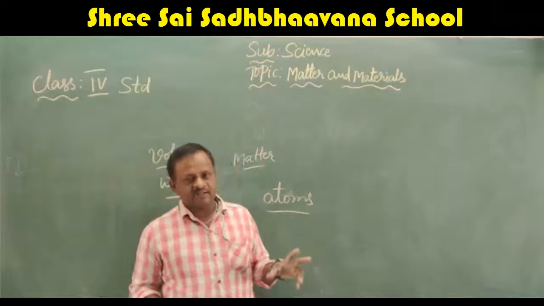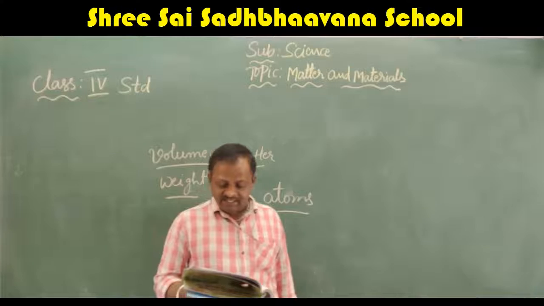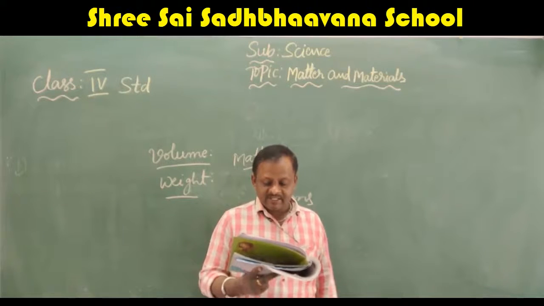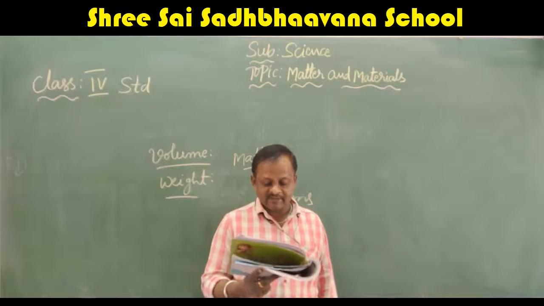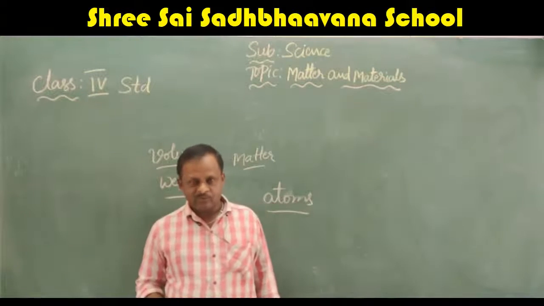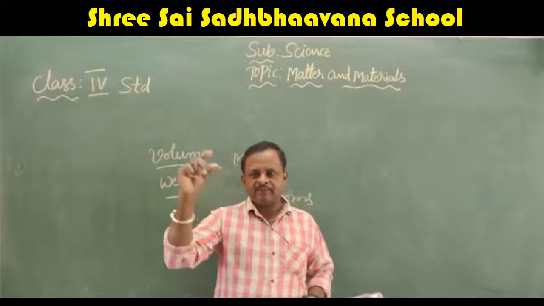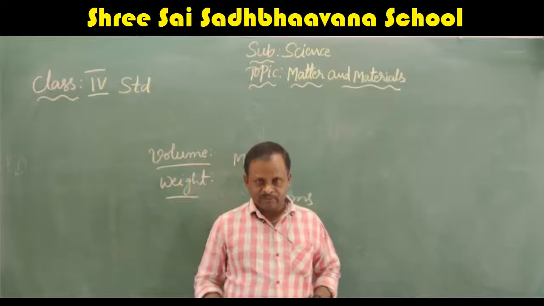So many other matters exist in the pure form. This means that they do not combine with any other atom. However, some atoms are so active that they usually combine with other atoms of the same kind to form a molecule. One atom plus another atom plus another atom, they will form the molecule.